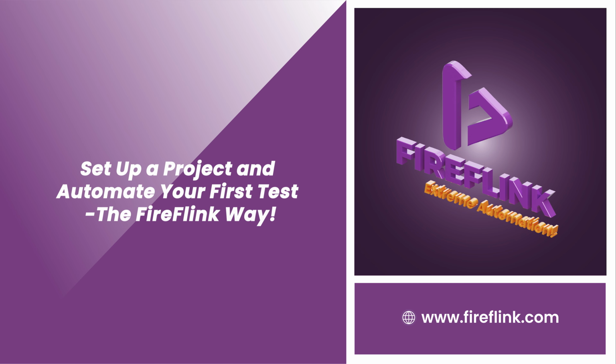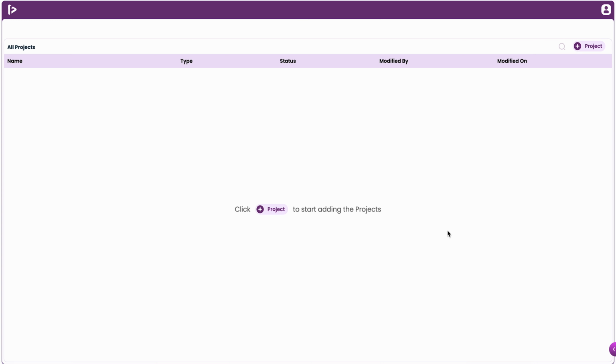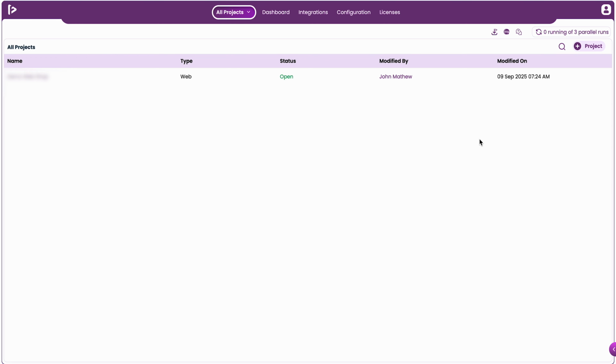Welcome to FireFlink. In this video, we will demonstrate how to create an automation project, observe the tree structure of modules and submodules in the test development section, and how to develop a simple automation script of a web application within the FireFlink platform. Upon signing into the FireFlink platform, the user can initiate automation projects.